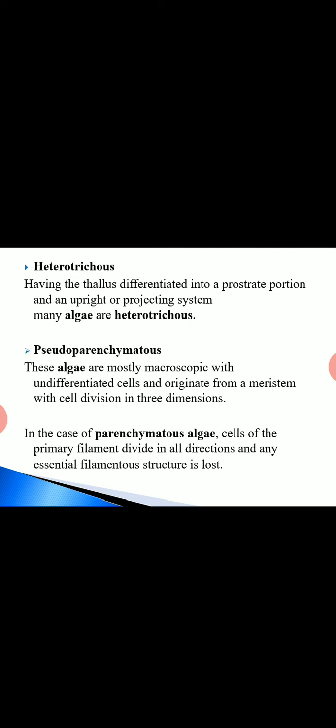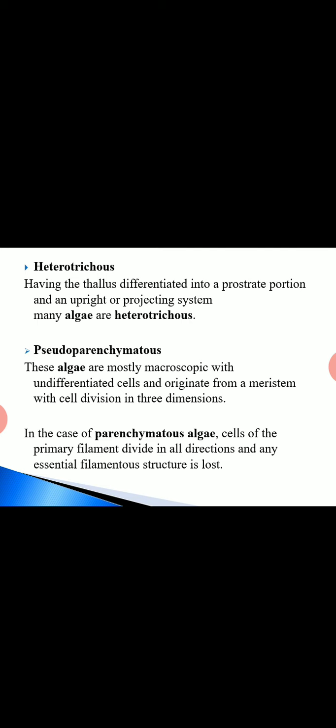Such a parenchyma is called pseudoparenchymatous.